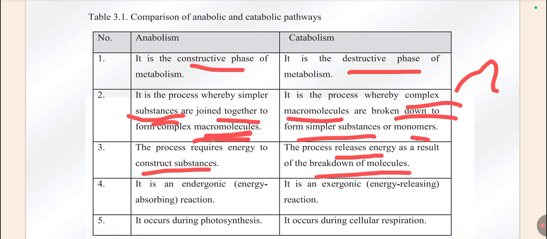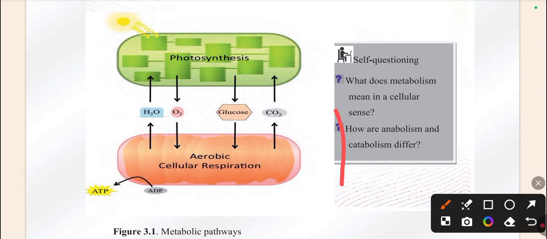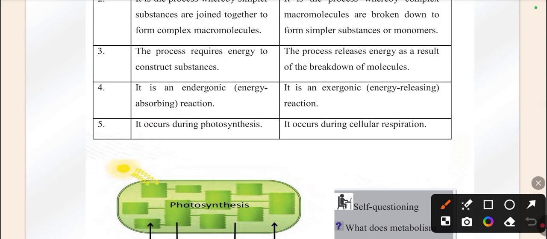Sorry. It is endergonic. Endergonic means what? Energy absorbing. It wants energy to carry out its reaction. Catabolism is what? Exergonic, which means it releases energy.